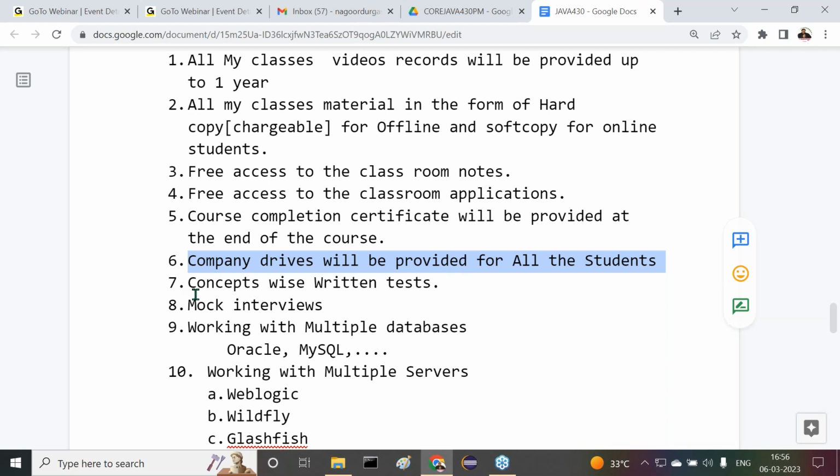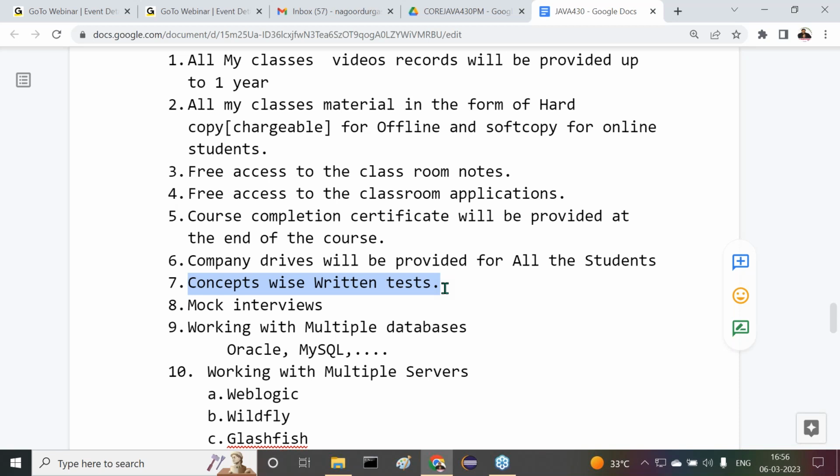Don't worry about it. Concept-wise, we are planning to conduct some written tests. I said to you, we are not believing in a job guarantee program, but more than that, we are planning to prepare the students. As part of that, we are providing concept-wise written tests. In every topic, we are going to conduct some written tests where we can check our knowledge, whether we are on the right track or not.